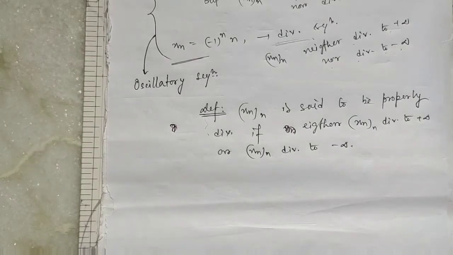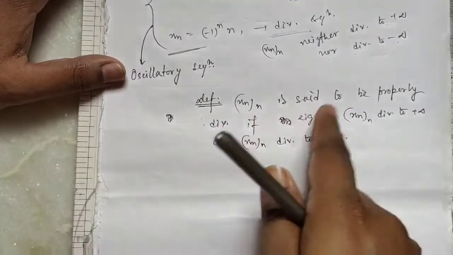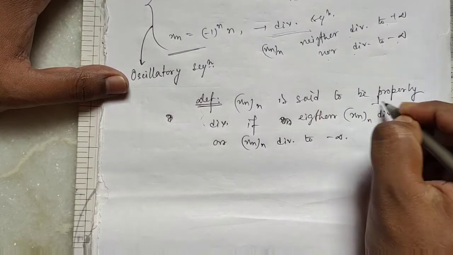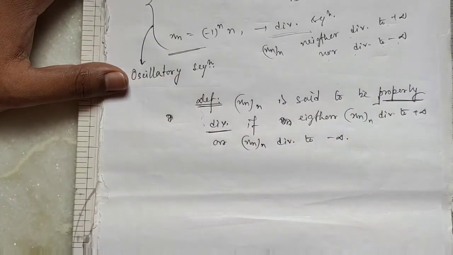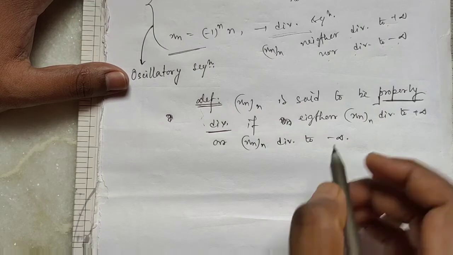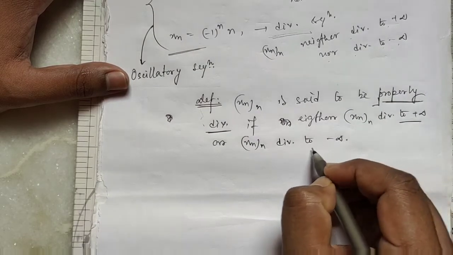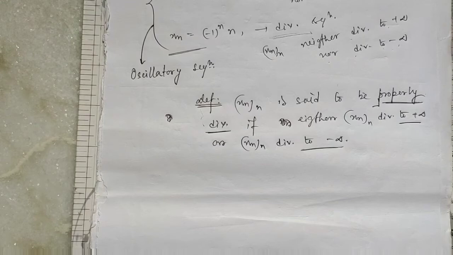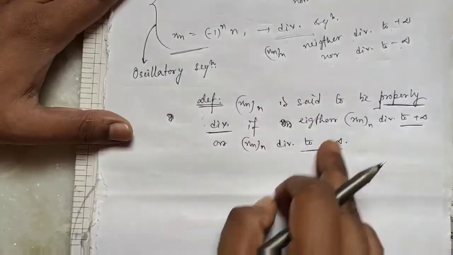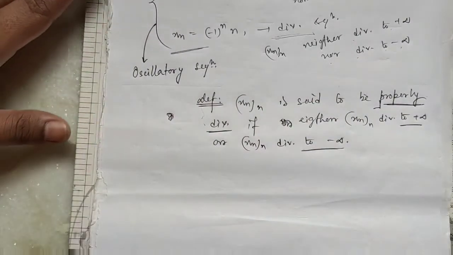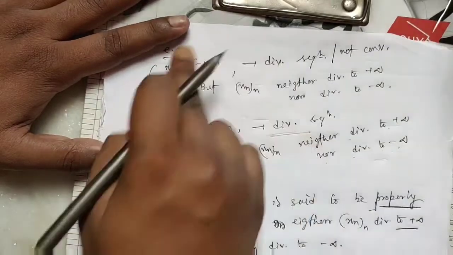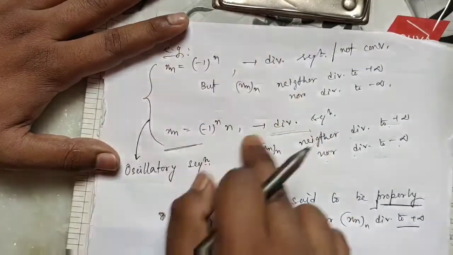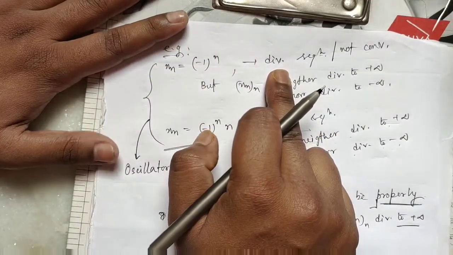If a real sequence either diverges to plus infinity or diverges to minus infinity, it is called properly divergent. This type of divergence is called proper divergence, and the other type is called improper divergence.